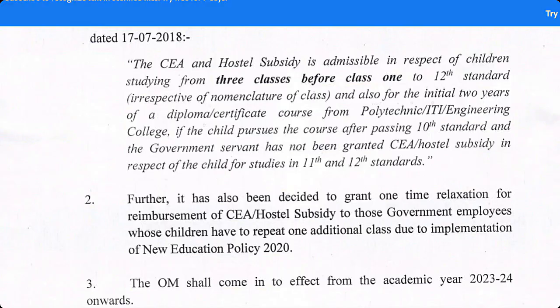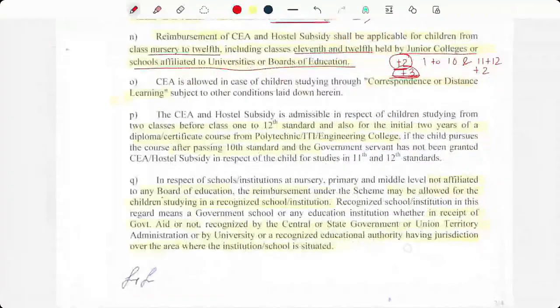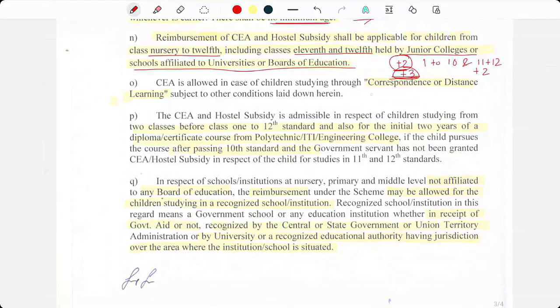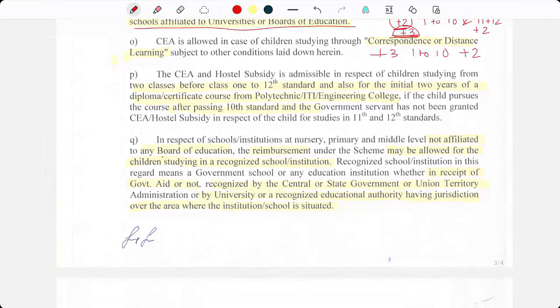Initially it was 2 classes, now it has been changed from 2 to 3 classes before class 1. So it's plus 3, then 1 to 10, and again plus 2. Next, CEA is allowed in case of children studying through correspondence or distance learning, subject to other conditions laid down. So, even if a student is a student of NIOS, which is an open institute, then also he or she shall be eligible for CEA.